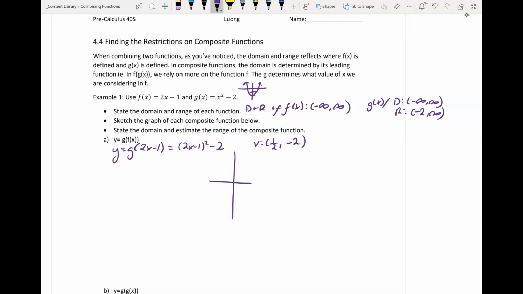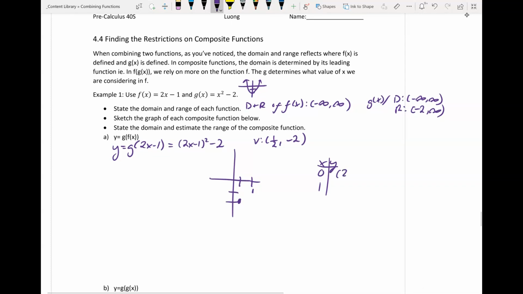So we're going to go ahead and graph this. Our vertex is going to be here. And then we can find another point if we want to. So I'm going to pick x equals 0 and x equals 1 and put it into our g of f of x equation. So that's 2 times 0 minus 1, all squared, minus 2, which is -1 squared minus 2, which is 1 minus 2, and that's -1. So that is my next point over here.